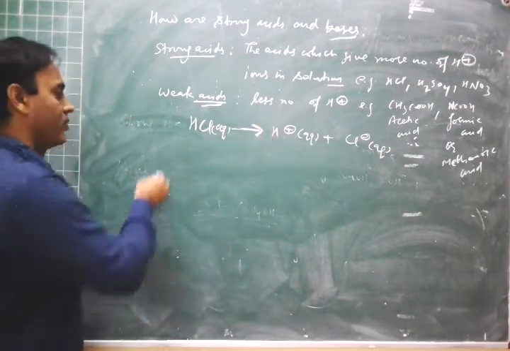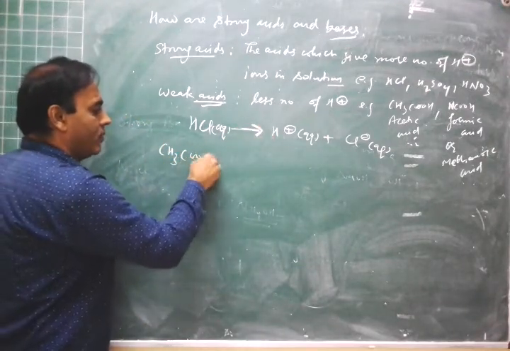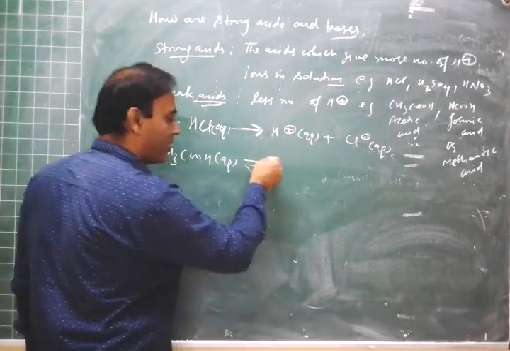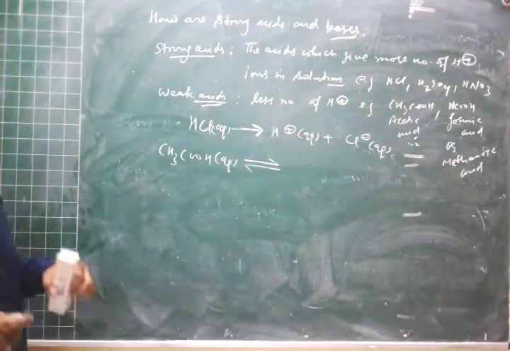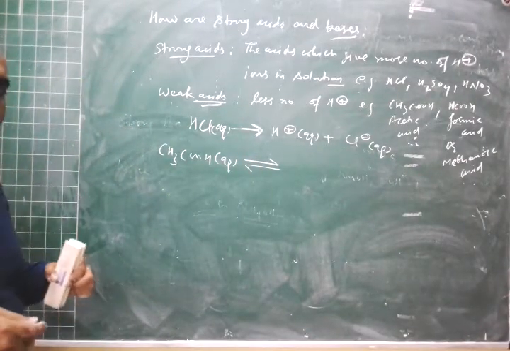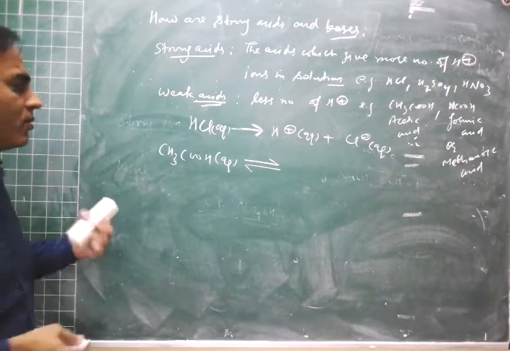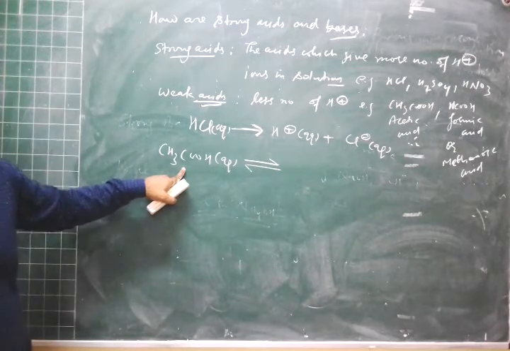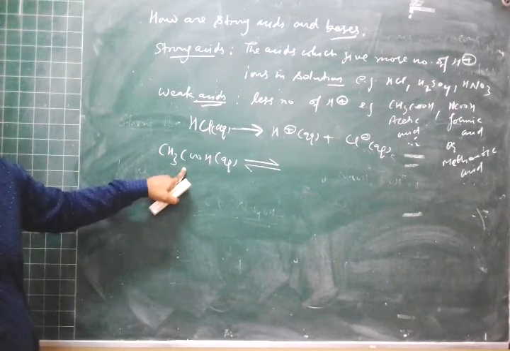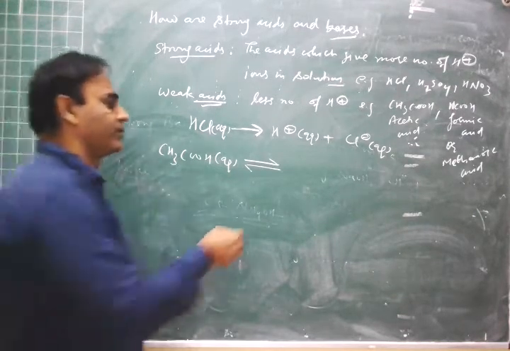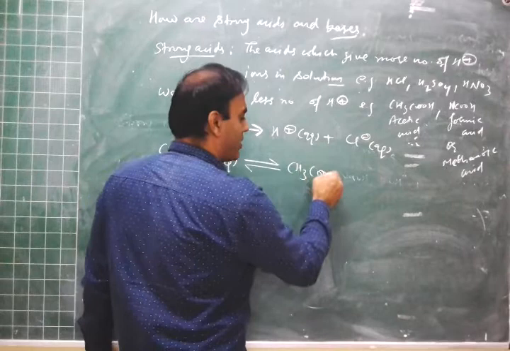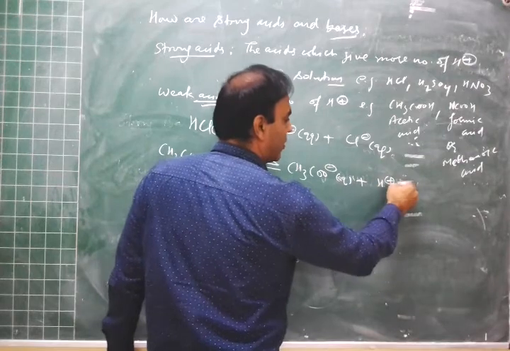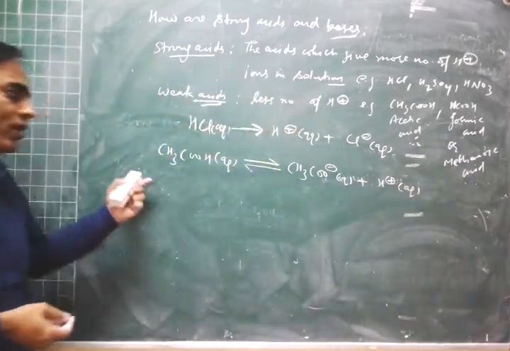And if there is a weak acid, CH3COOH aqueous, then we use this type of double-headed arrow. This is known as the equilibrium sign. You will study equilibrium in higher class, in 11th class. It means that all the molecules of this acid will not dissociate completely. Only a few molecules dissociate in aqueous solution. That's why it gives less number of H plus ions in solution, and then we call it a weak acid.